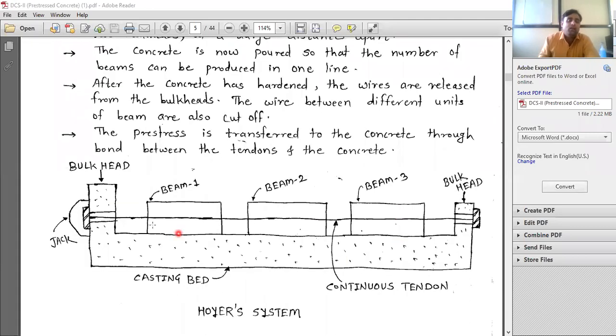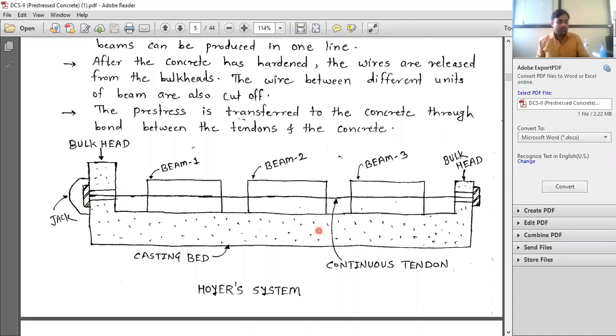Same आहे, फक्त काय आहे, आता वेळ आपण एका बीम साठी बघत होते, the number of beams आहे. By using this jack, you tension these tendons, and here it is attached. After the tensioning, you release it from the bulkheads. Then you cut down this from these points. We cut down it. Okay, and then that pre-stress is getting transferred to the concrete. So this is the Hoyer system.